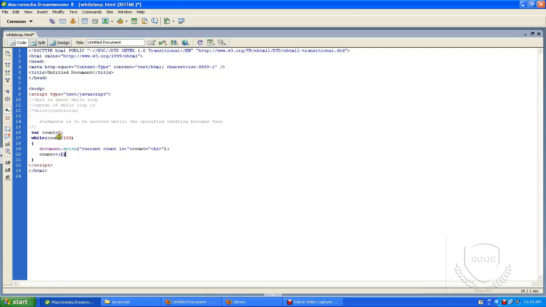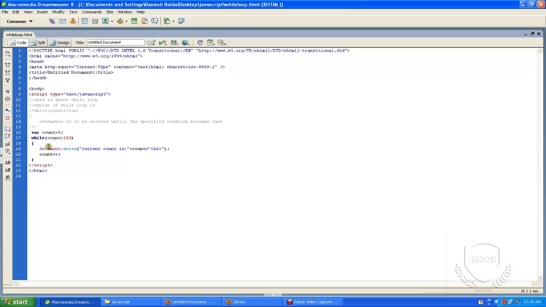Until this count variable is less than 100, I want to print this statement. It will keep printing until the count becomes 100. First of all it checks whether 0 is less than 100. Yes, it's true. So it prints the statement, and it increments 0 plus 1, same like for loop. Next time the count is 1, and it will check that 1 is less than 100.